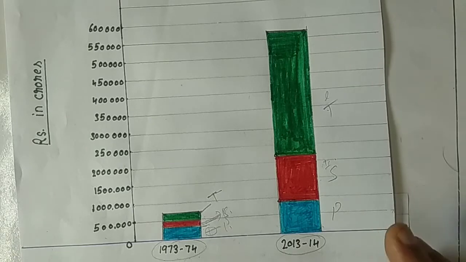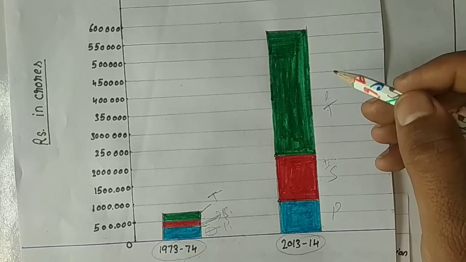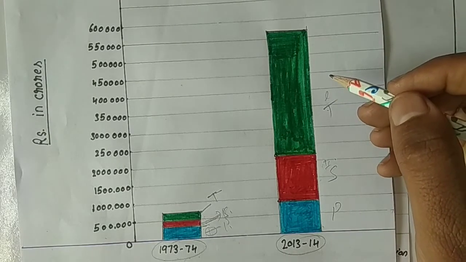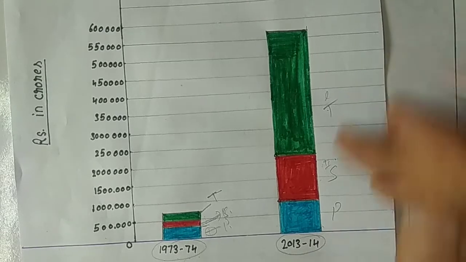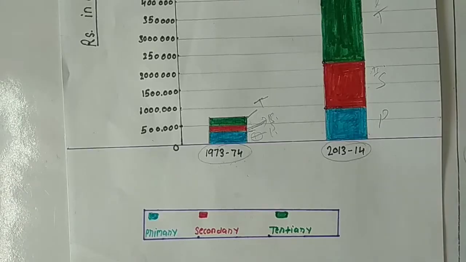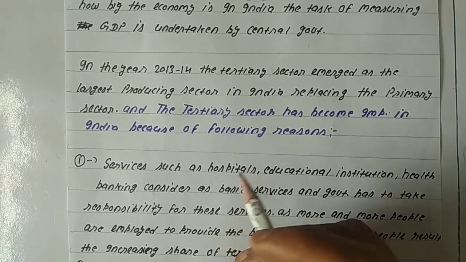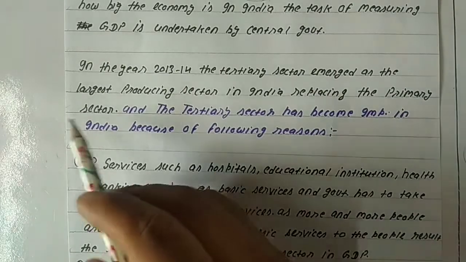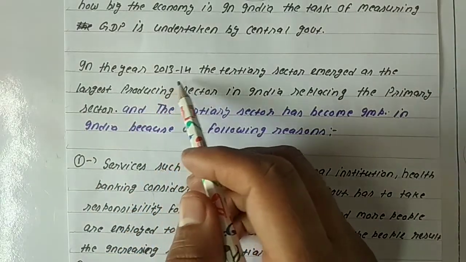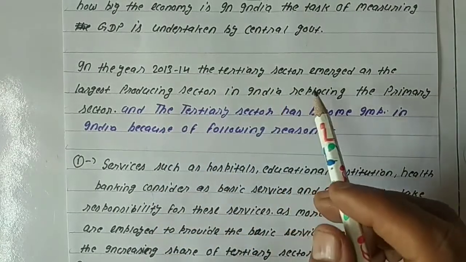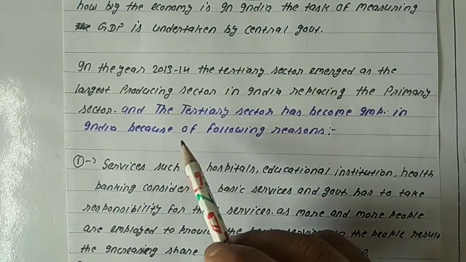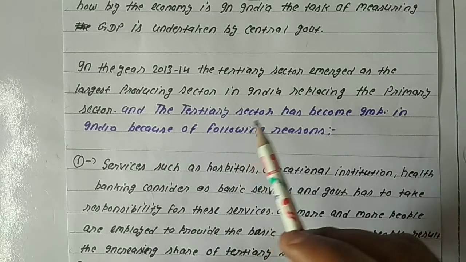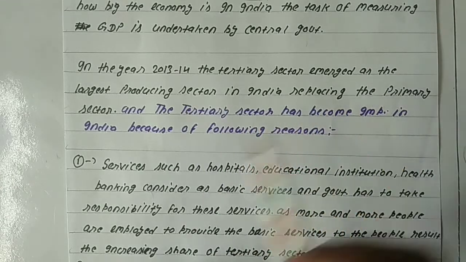So at present there is an increasing demand and base of the tertiary sector. In the graph we have just seen that in 2013-14 the tertiary sector emerged as the largest producing sector in India, replacing the primary sector.